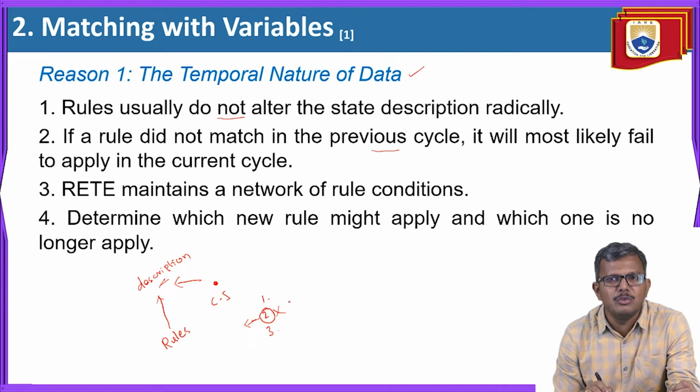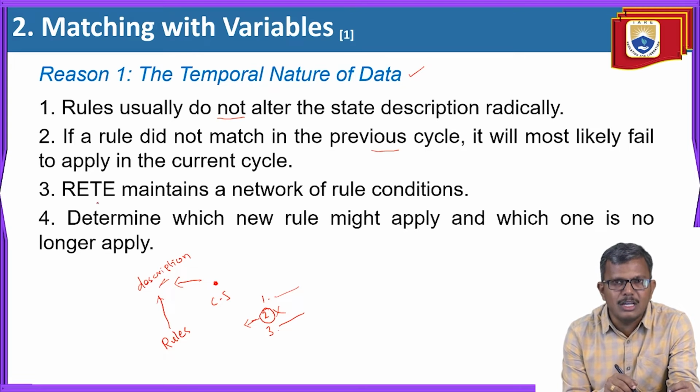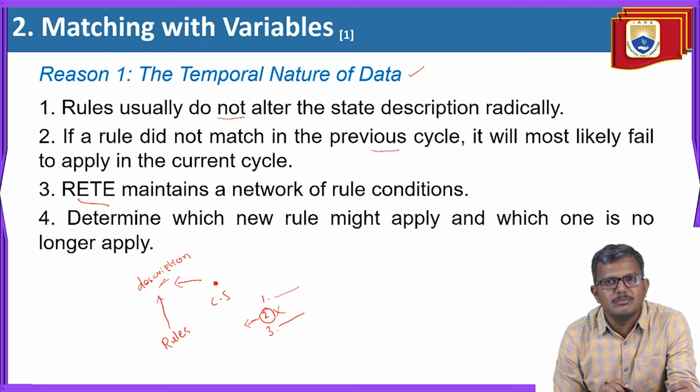So next time, instead of identifying among these 3, you are going to search only in these 2 rules. That is the meaning of this. If a rule did not match in the previous cycle, it is almost likely to fail to apply in the current cycle. But all this information, all this process, the RETE is going to maintain.